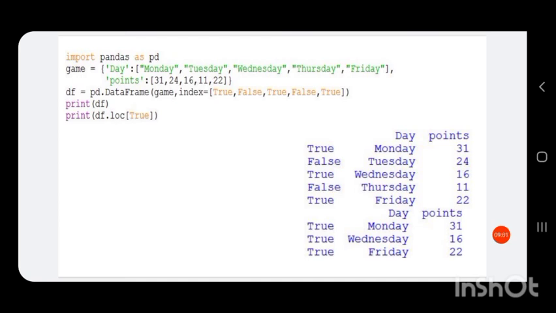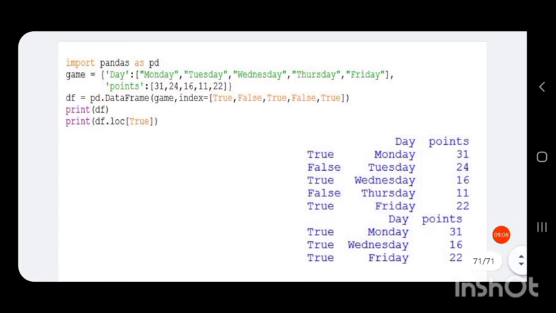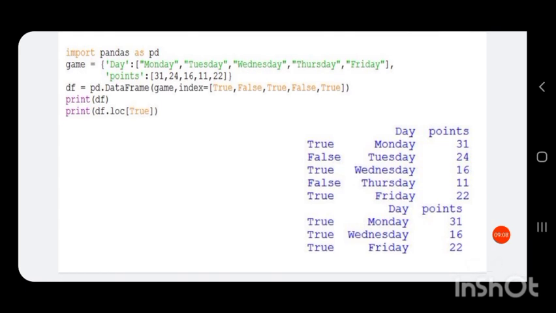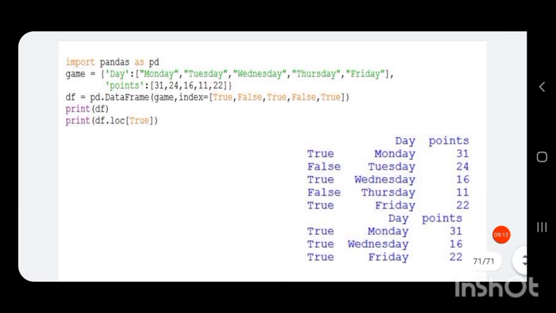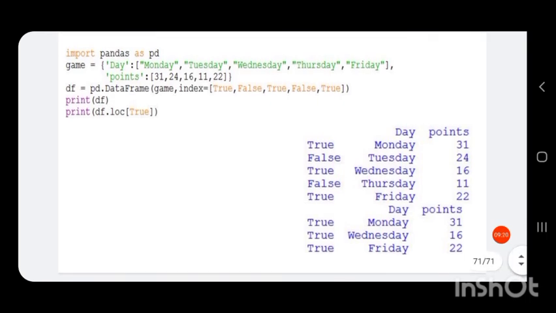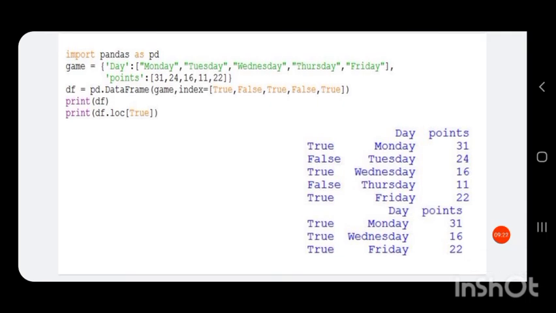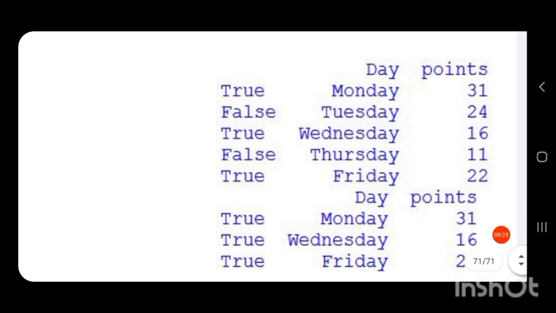So on the days where the index value is True, we won the game, and for index value False, we lost the game. When we print this data frame, you can see day and points are the two columns, and True, False, True, False, True are the index values.